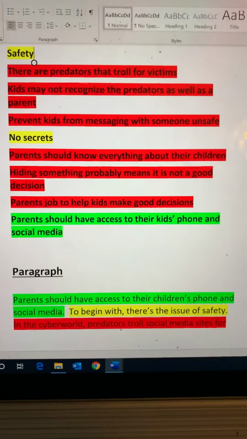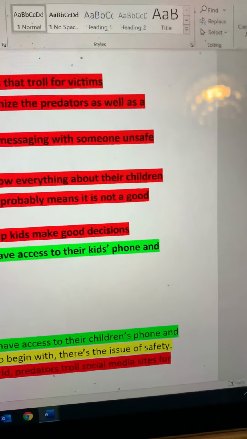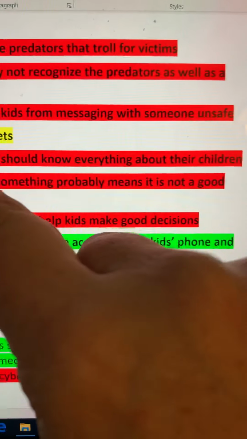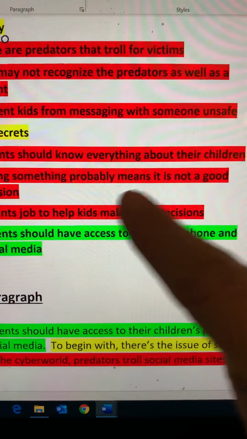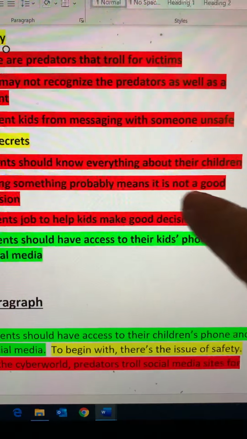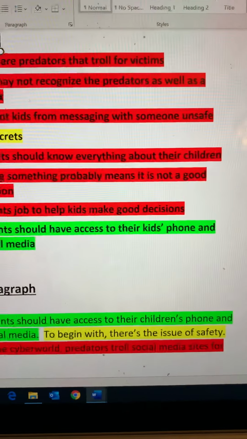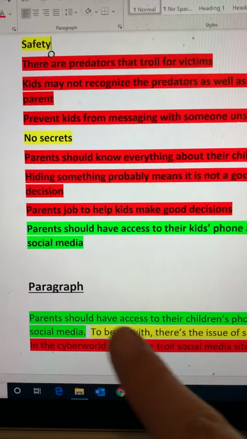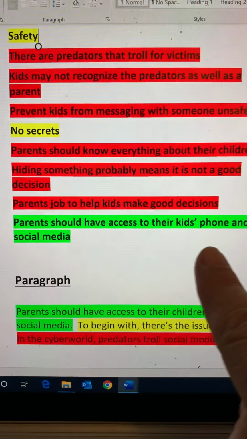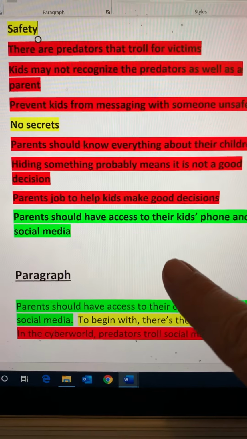And then my reasoning, explanation, elaboration under no secrets is parents should know everything about their children. Hiding something probably means it's not a good decision, and it's parents' job to help their kids make good decisions. And then again, our last is parents should have access to kids' phone and social media.